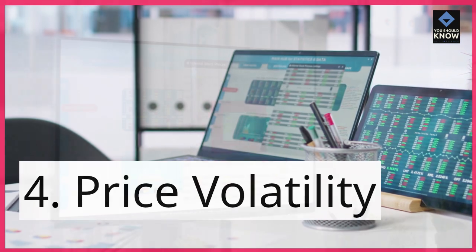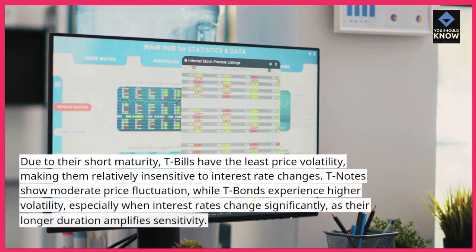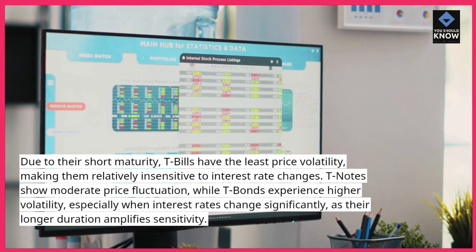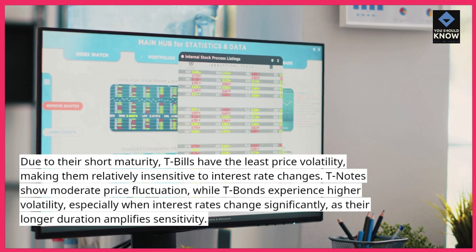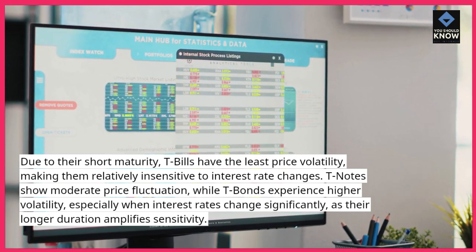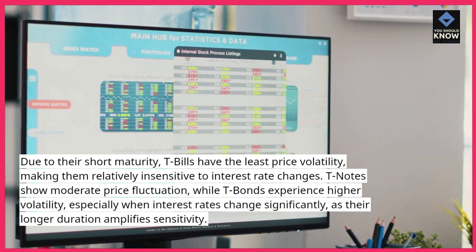4. Price volatility. Due to their short maturity, T-bills have the least price volatility, making them relatively insensitive to interest rate changes. T-notes show moderate price fluctuation, while T-bonds experience higher volatility, especially when interest rates change significantly, as their longer duration amplifies sensitivity.